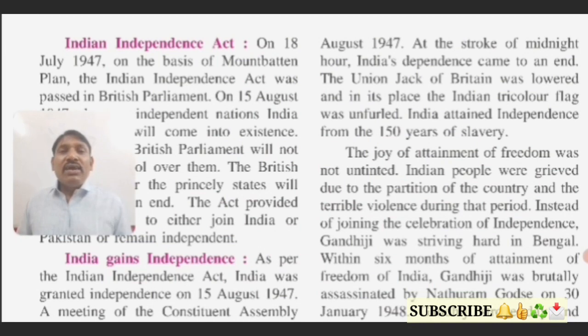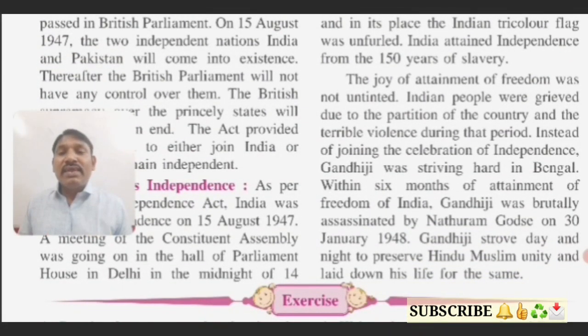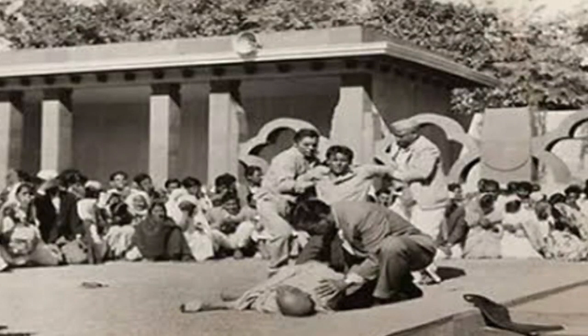Okay, now see, instead of joining the celebration of independence, Gandhiji was striving hard in Bengal. Yes, students, so here, instead of joining the joy of gaining independence, Gandhiji was striving hard in Bengal. Gandhiji went to Bengal to maintain peace. But after this incident, within 6 months of attainment of freedom, Gandhiji was brutally assassinated by Nathuram Godse on 30th January 1948.